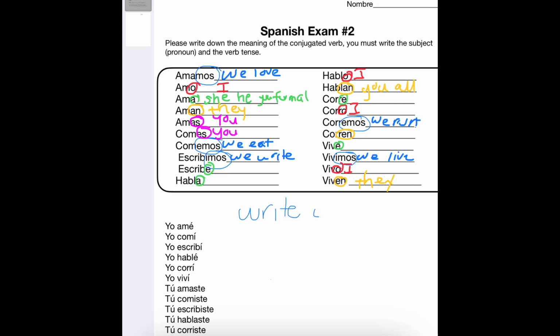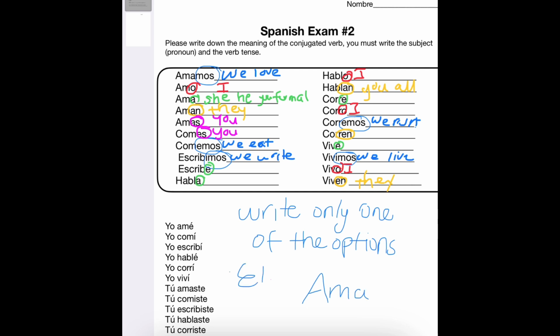So, all right. Write only one of the options in the line. Make sure you're keeping good attention to the instructions. You write down the meaning of the conjugated verb. You must write down the subject, one of the subjects, not all of them, and the verb tense, all present tense.